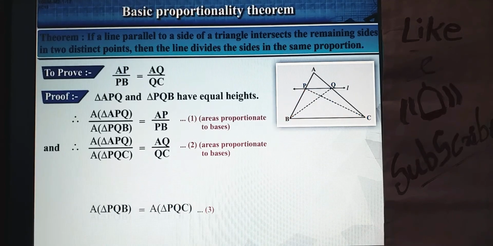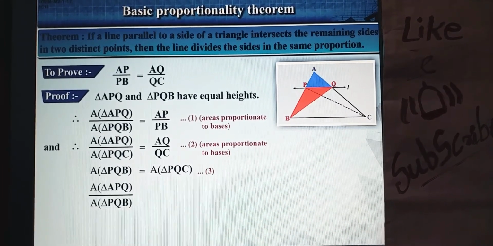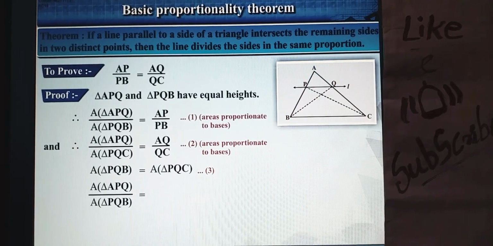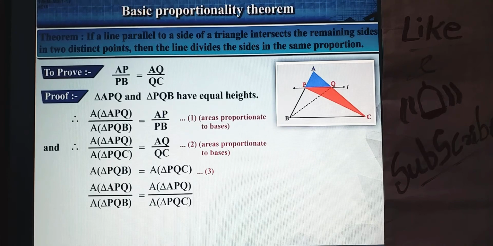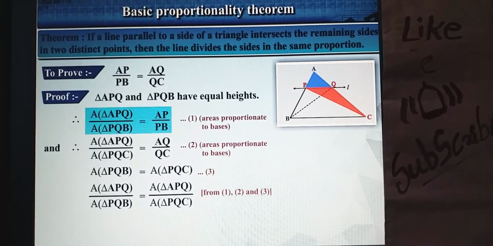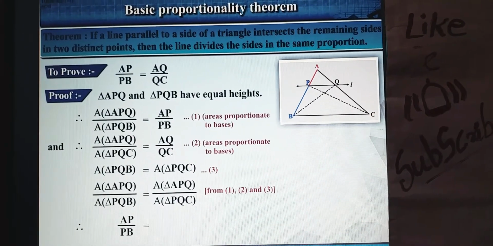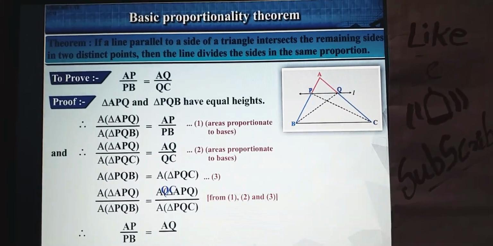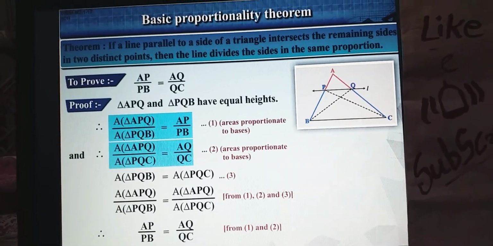Equation 3: area of triangle APQ / area of triangle PQB = area of triangle APQ / area of triangle PQC, from equations 1, 2 and 3. Therefore, AP/PB = AQ/QC, from equation 1 and equation 2.